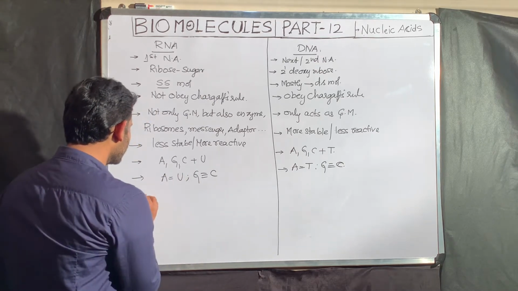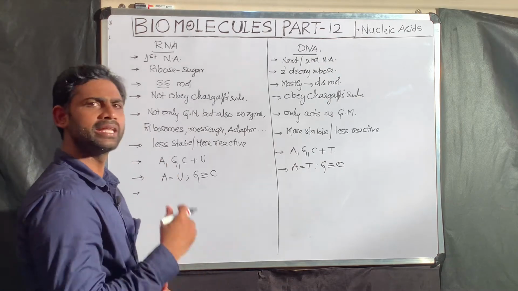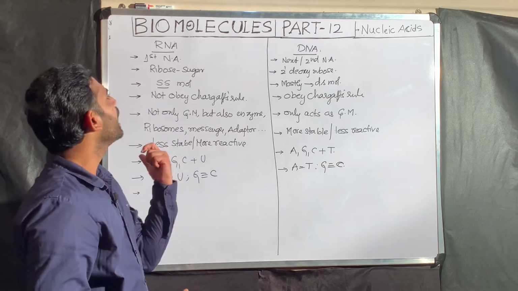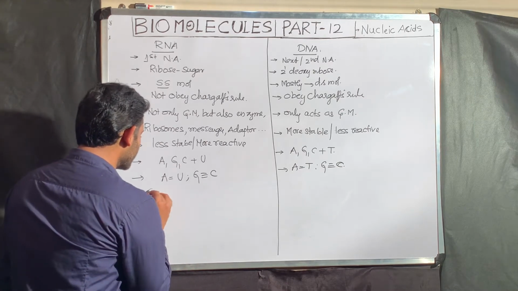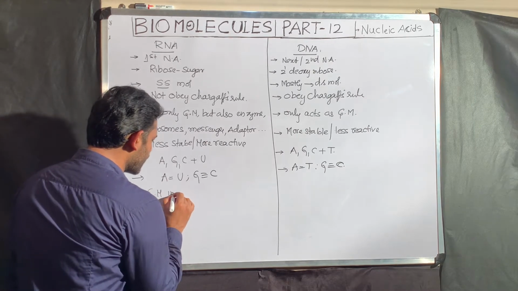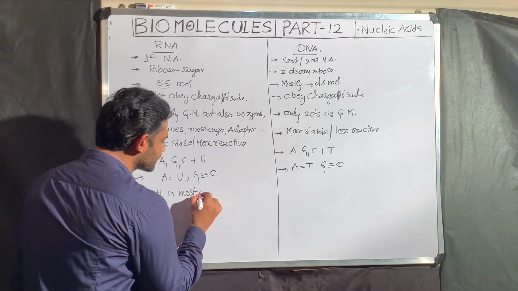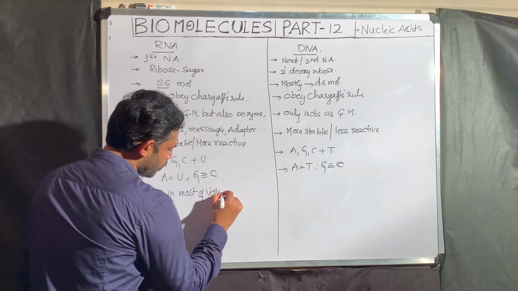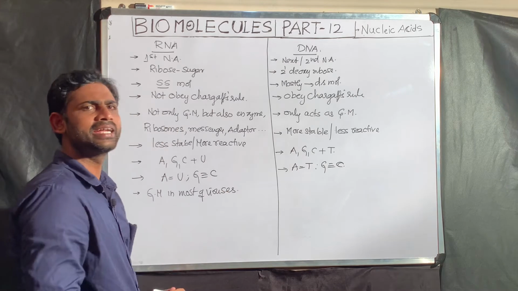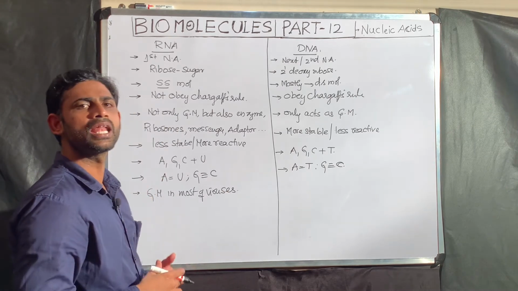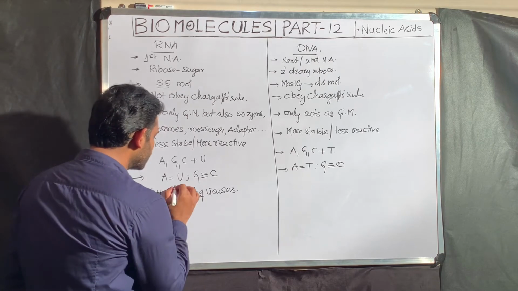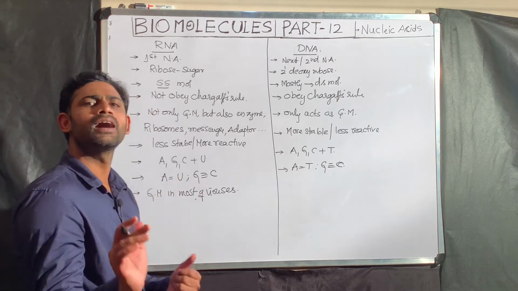The last point: RNA is a genetic material, and DNA is also a genetic material. RNA is a genetic material in most viruses. Most viruses, I didn't say all viruses. I said RNA is a genetic material only in most of the viruses.